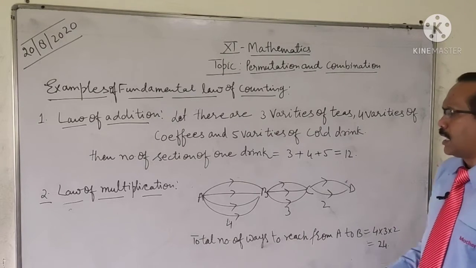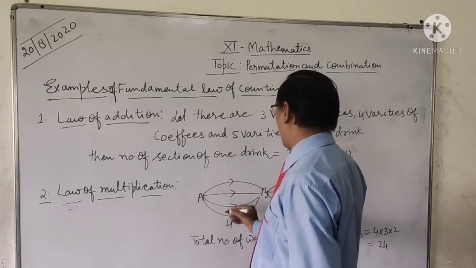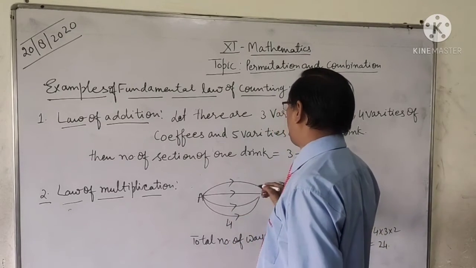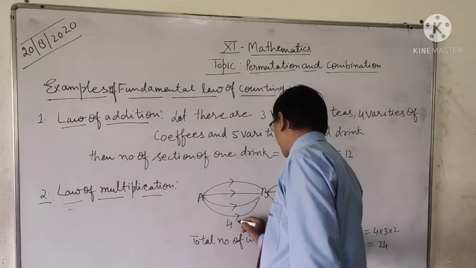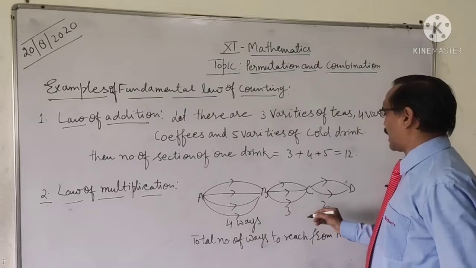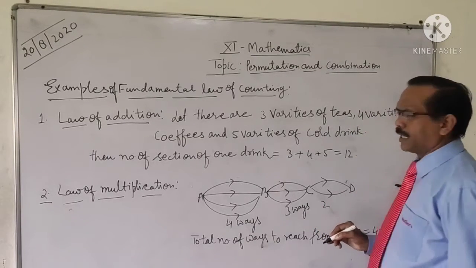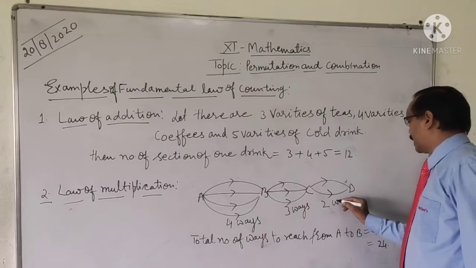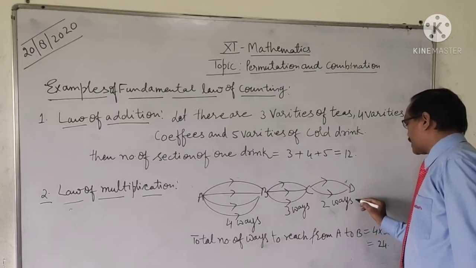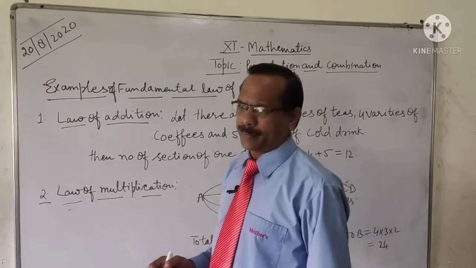Second is the law of multiplication. Students, let there be 4 ways to reach from A to B, and there are 3 ways to reach from B to C, and there are 2 ways to reach from C to D, and all the ways are independent.